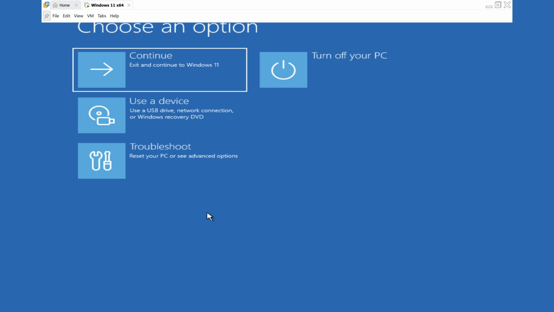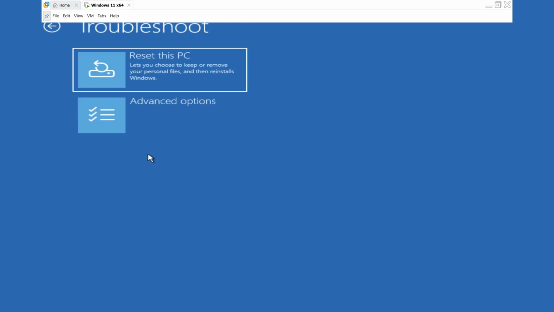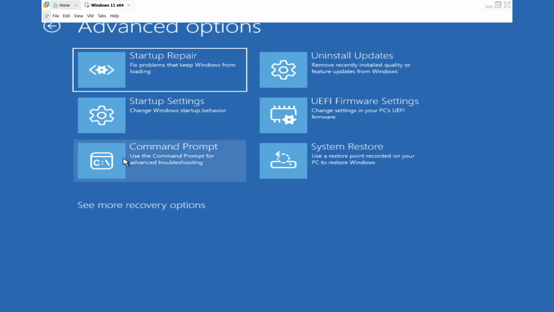Now, in the Choose an Option menu, select Troubleshoot. Next, click on Advanced Options. Finally, you will see the Command Prompt option. Select it.